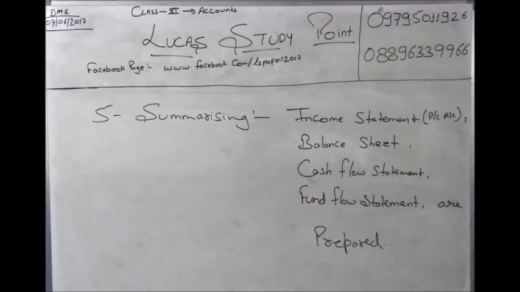Fifth is summarizing. In summarizing, till now we have identified transactions, measured them, recorded them and classified them, but we haven't got any result; we do not know the profit, the loss, or our assets and liabilities. So in summarizing we summarize all the transactions and we prepare the profit and loss account and balance sheet.